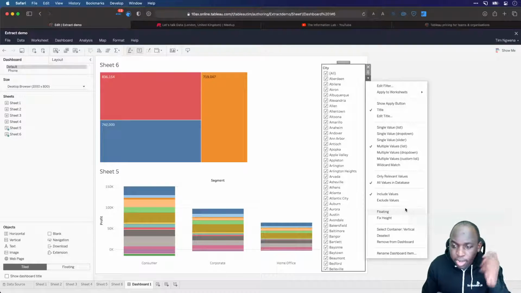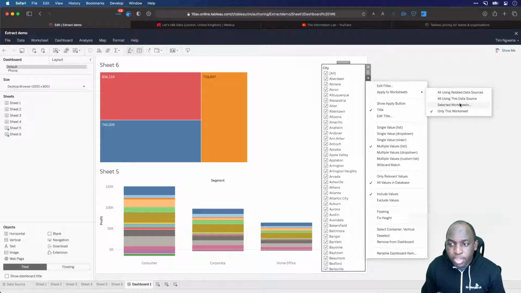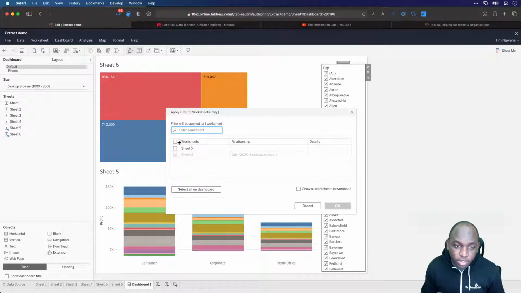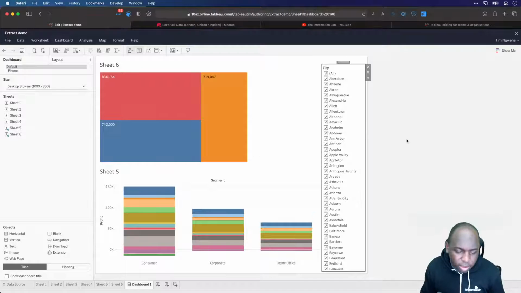You couldn't really do much else, to be honest. But now they've actually updated this. So now you can even choose whether to apply this to all items in the worksheets, just stuff on the dashboard, or selected worksheets. If you do that, you get this full interface that you're used to seeing before in desktop. So now this actually makes it a viable option to go into Tableau Server or Tableau Online and fix things very quickly, because you're now able to do that very easily if it's a filter that's causing you heartache, if that makes sense.